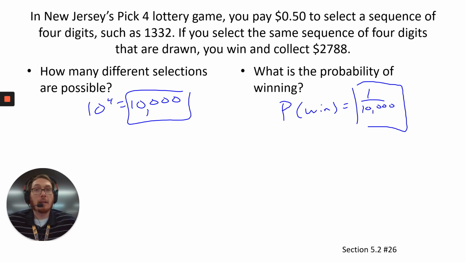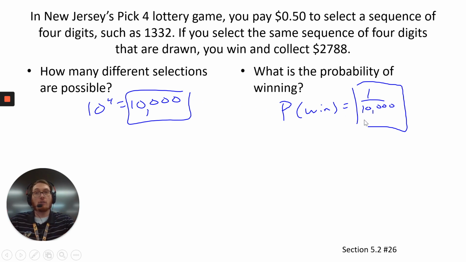Okay, the next question is a pick 4 lottery game. So remember, pick 4 is there's a number, another number 4 times, and it's 10 times 10 times 10 times 10. So the number of selections is just 10 to the 4th because the numbers can repeat themselves. If they said they couldn't repeat themselves, then it'd be 10 times 9 times 8 times 7. So there's 10,000 ways to play the game. The probability you win the game is 1 out of 10,000.